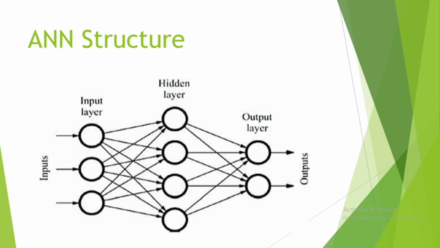Structure of an artificial neural network: input layer, hidden layer, and output layer. The input layer takes in the data, like an image or a sentence. The hidden layer is where the thinking happens by finding patterns. And last, the output layer gives us the final result, like a prediction or detection.